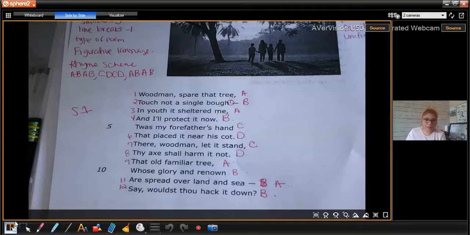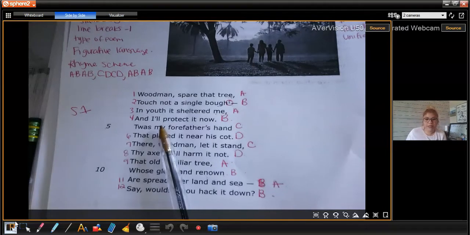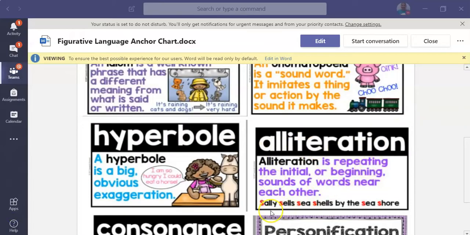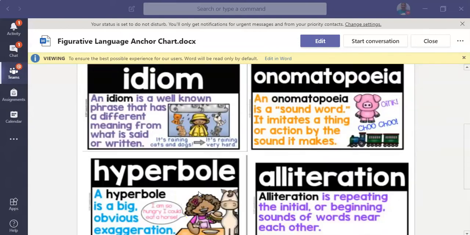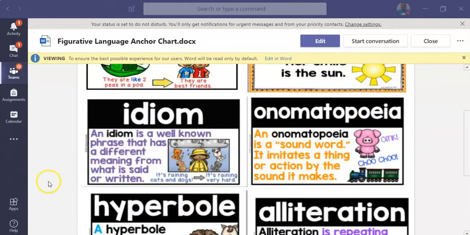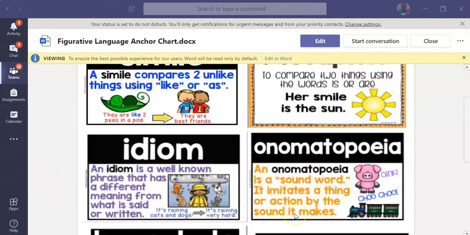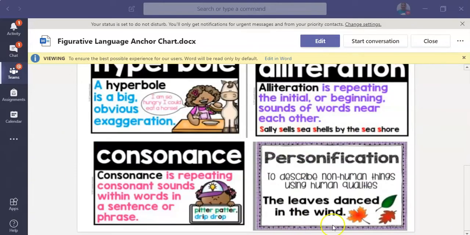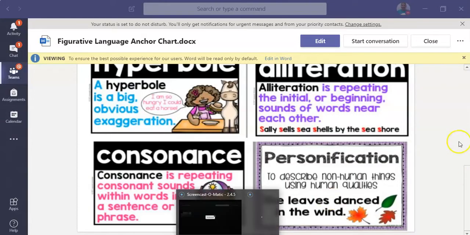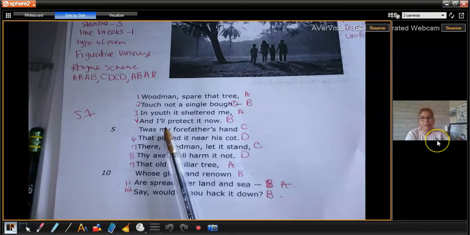Okay, how about alliteration? Remember, what was alliteration? So we come back to our anchor chart. Is it using any alliteration like Sally sells seashells by the seashore? We don't find any. How about a hyperbole? Is anything being exaggerated? Does it compare the tree to anything? Is it using an idiom? Onomatopoeia? And if we scroll down, personification, is it saying that the tree is talking to us? No, right? So we're going to come back here.